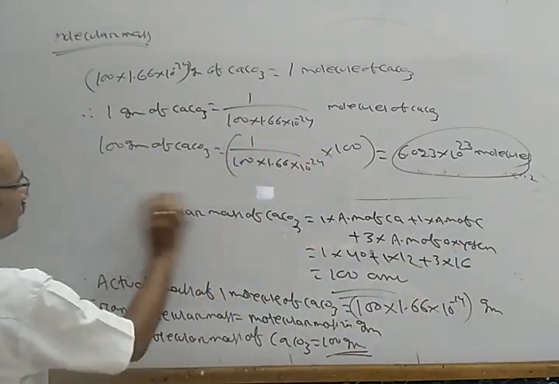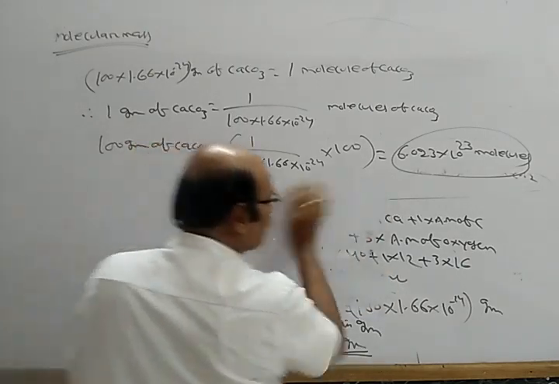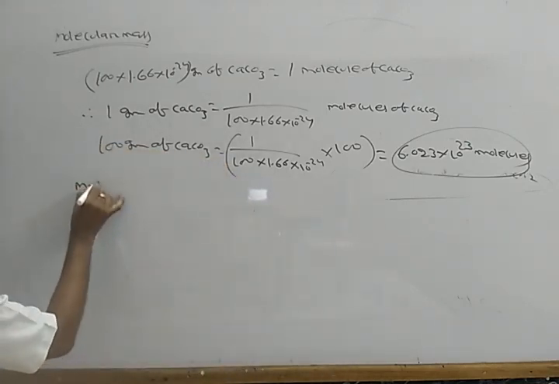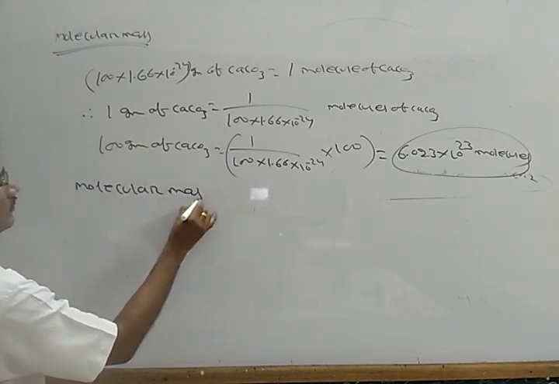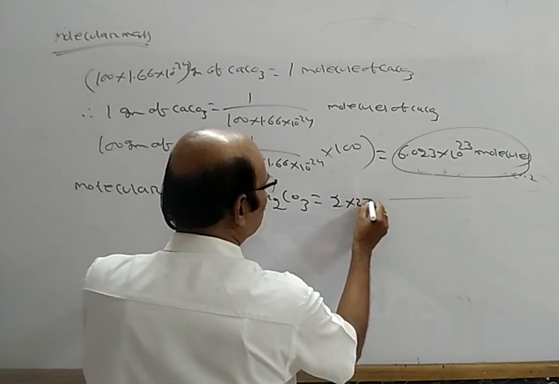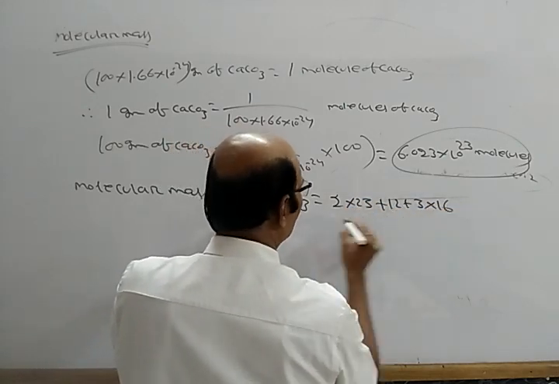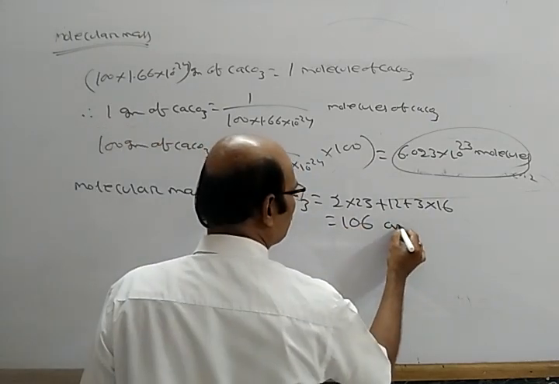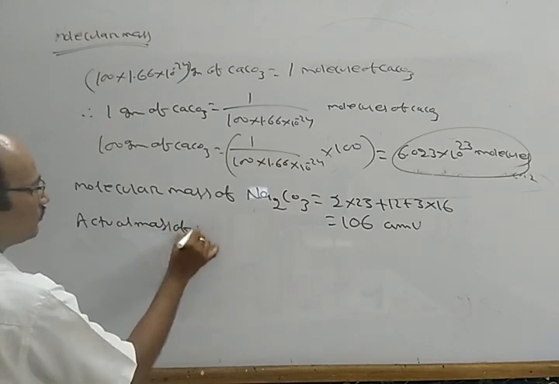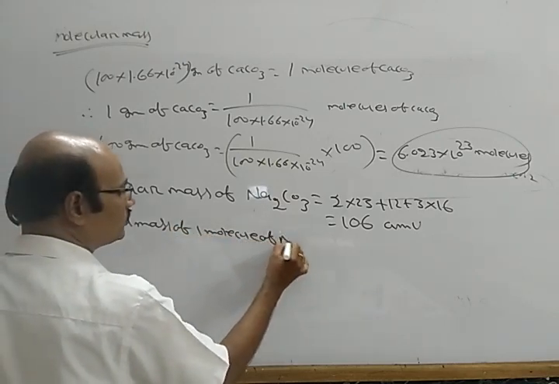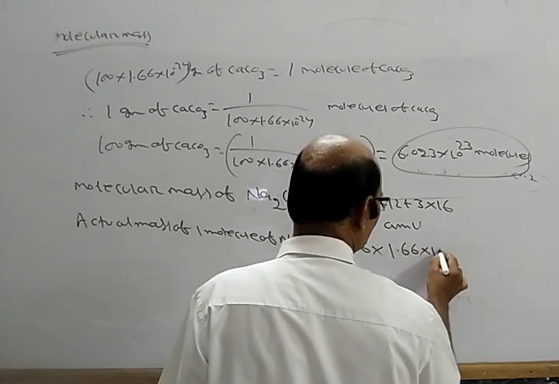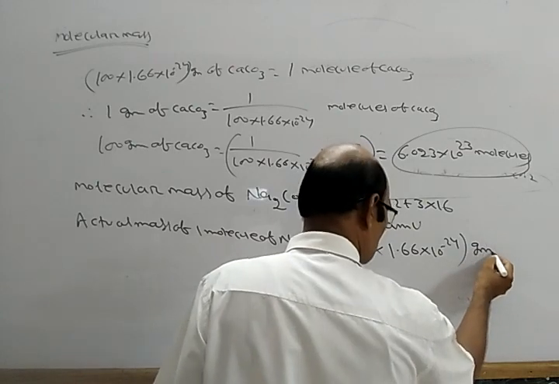Similarly, suppose we take sodium carbonate. The molecular mass of sodium carbonate equals 2 into 23 plus 12 plus 3 into 16, which is 106 amu. Now the actual mass of one molecule of Na2CO3 is 106 into 1.66 into 10 power minus 24 gram.